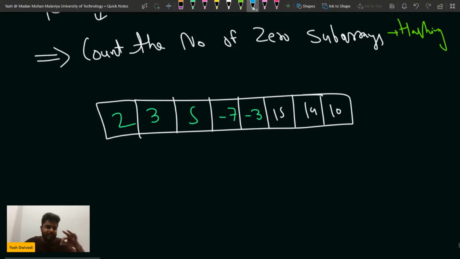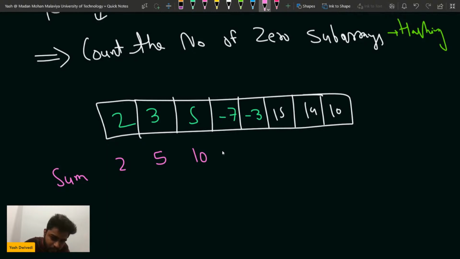If I take the prefix sum, this sum will be 2, this sum will be 5, this sum will be 10. Then this sum will be 3, then this sum will become 0. Just give me a second, let's think about it. If I put something like -4 here and something like -1 here, then this will become 6 and then this will become 5.